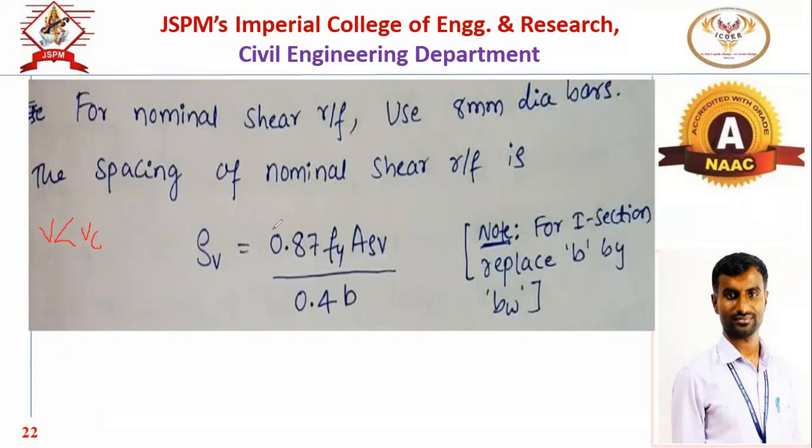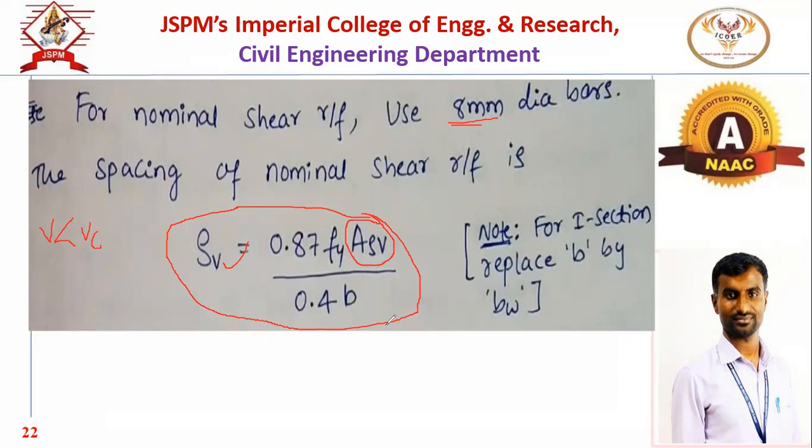So the spacing we have to use using this particular clause, and the bar we have to use will be an 8 mm diameter bar for the shear reinforcement. And in this formula, see, this is the spacing of that shear reinforcement, or you can say stirrups: 0.87 Fy Asv, that is the area of the shear reinforcement, divided by 0.4 b.